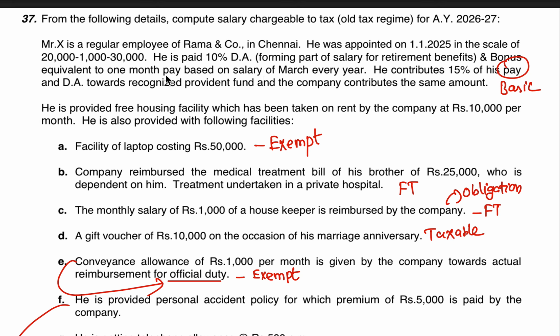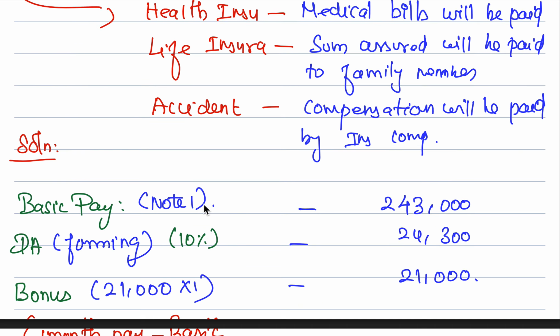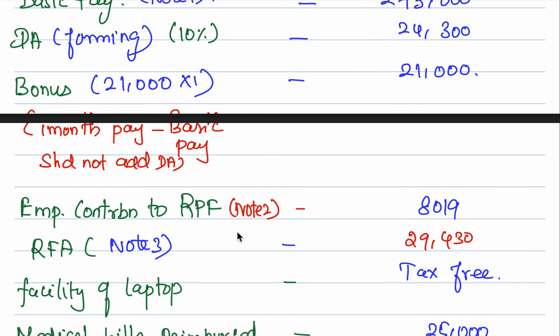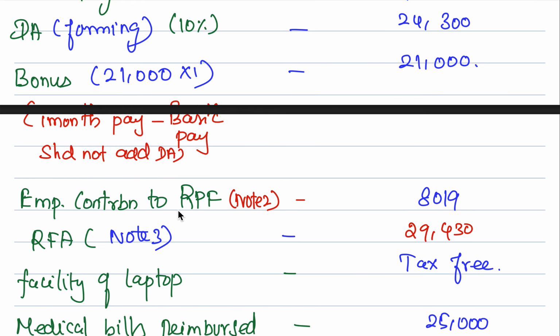Pay means basic pay, and basic is now 21,000 rupees. Right? It falls in the new year.